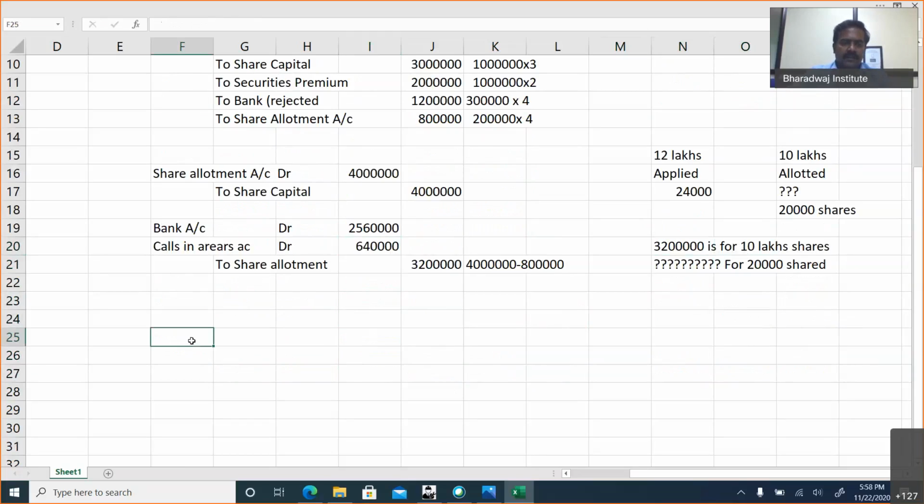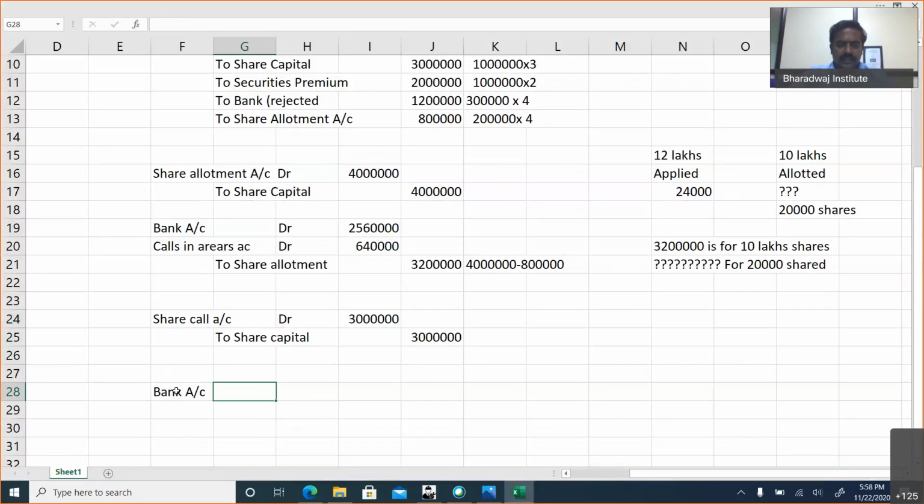Balance money is collected. Then share call account debit to share capital. No share is cancelled now. So this will be 10 lakhs into 3, 30 lakhs. Okay.